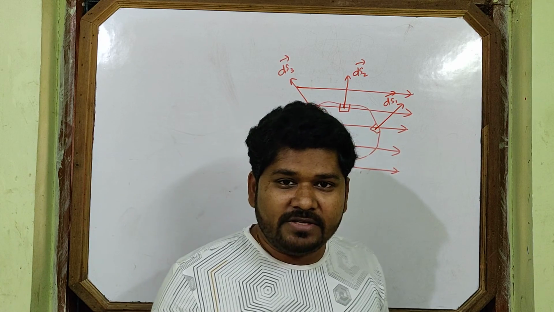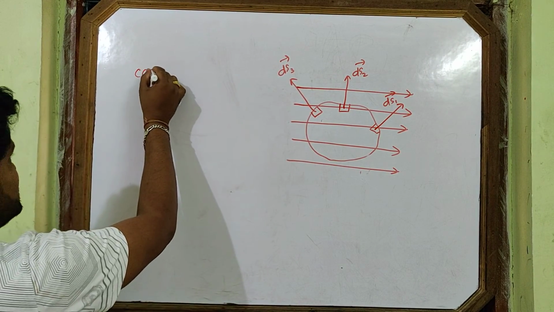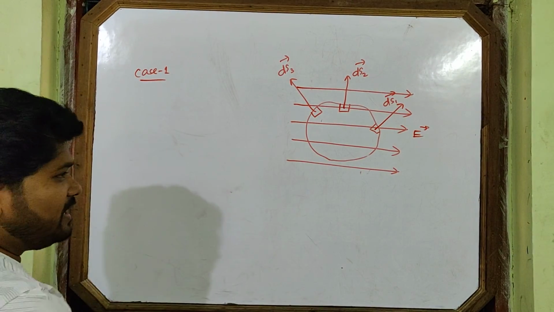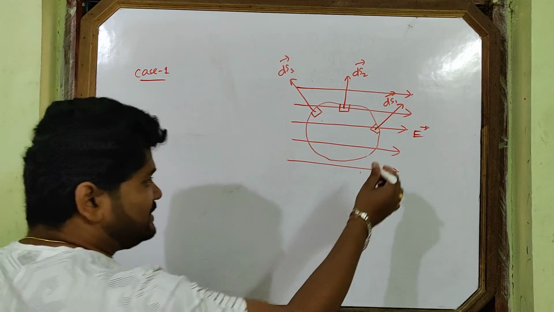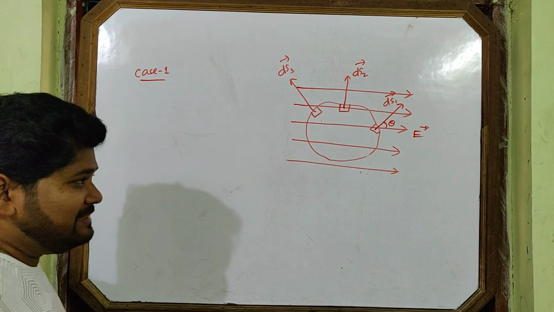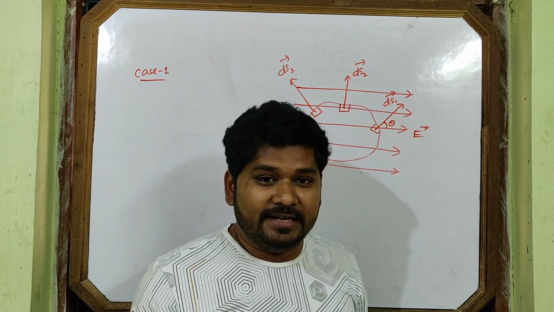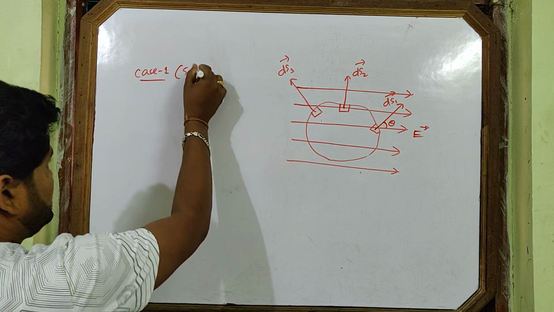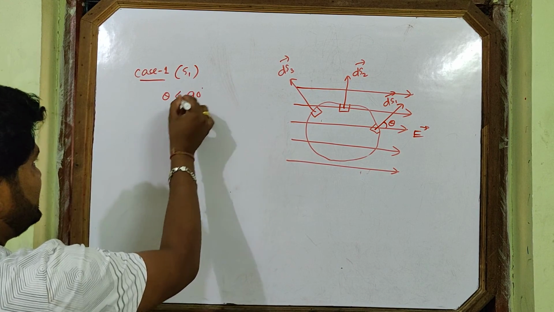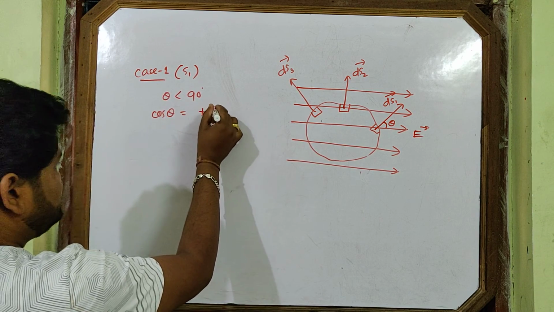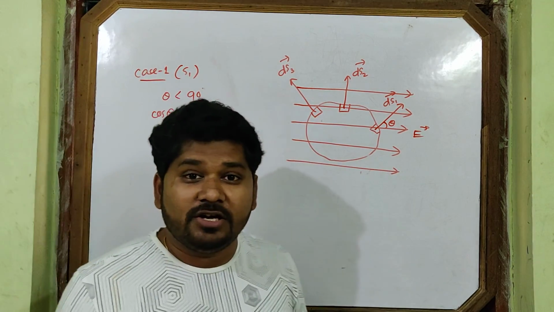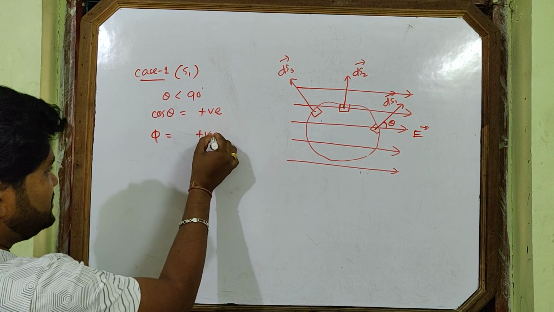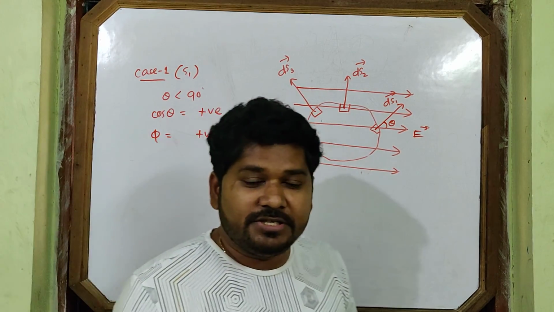Now see. First come to case 1. Discuss the first one. This is the electric field vector. What is the angle between the electric field and the dS vector? This is the angle theta. Is it greater than 90 or less than 90? It is less than 90. For case 1, surface S1, theta is less than 90. What about cos theta? It is positive. If cos theta is positive, then flux is positive.